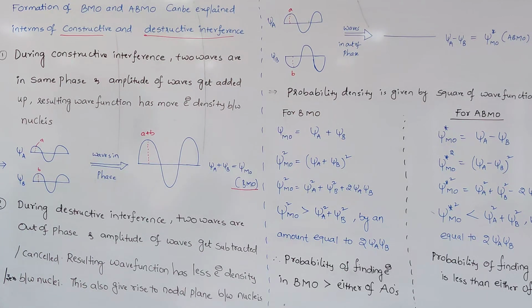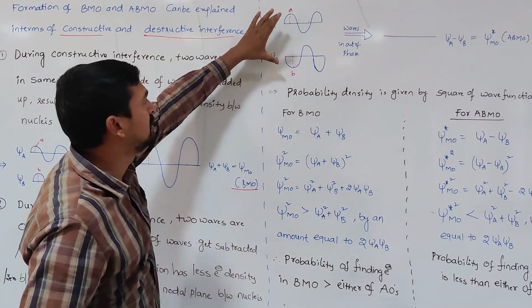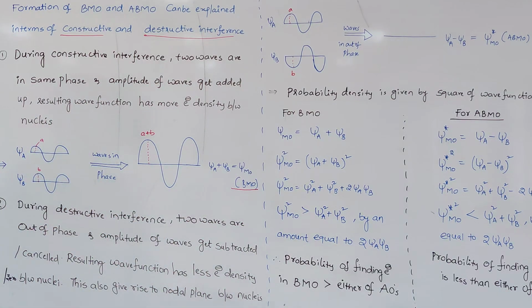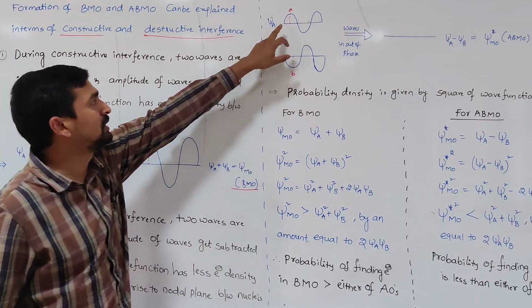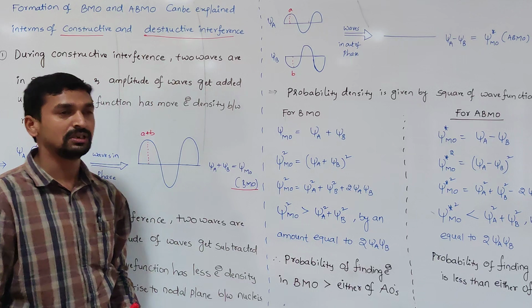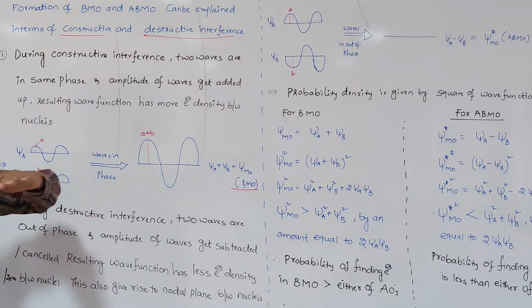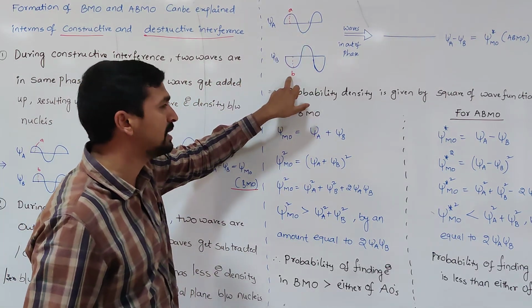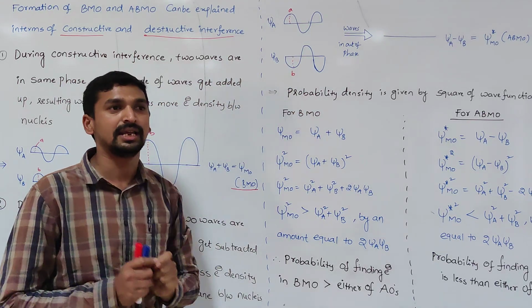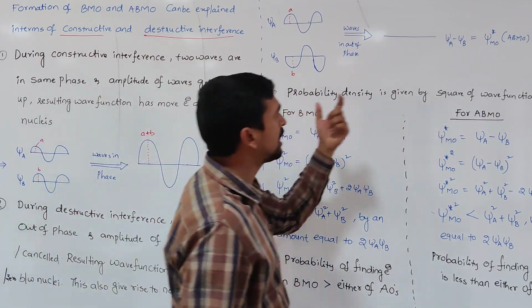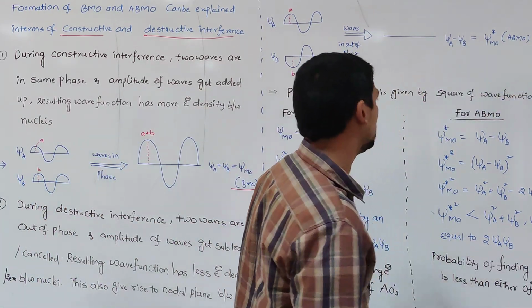So the amplitudes are sometimes subtracted, sometimes cancelled. Cancelled means whenever the amplitudes have the same value and the waves are out of phase, they cancel, which results in an electron density of 0 between the nuclei. If the two amplitudes of the out-of-phase waves are not equal, then the amplitudes are subtracted. We get a value that is less than either A or B. Less than A or less than B clearly indicates that less electron density is present between the nuclei. These refer to the formation of the anti-bonding molecular orbital.